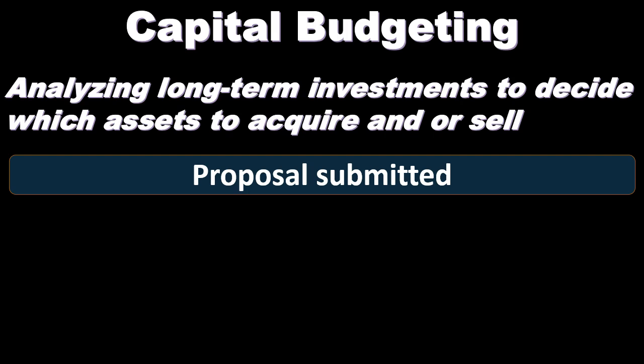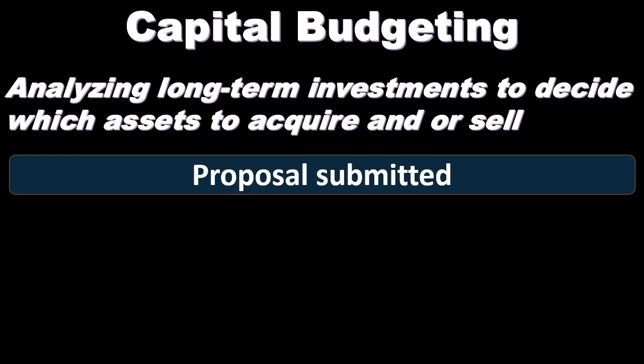So our typical scenario is, should we purchase this piece of equipment or should we invest in this particular asset, which is going to help us in our operations in the future and therefore increase cash flows in the future? Because these are long-term decisions, they often take into consideration, or should take into consideration, time value of money. We can use these same decision-making tools in some of our personal decisions as well, when we're considering decisions that will affect long periods into the future.